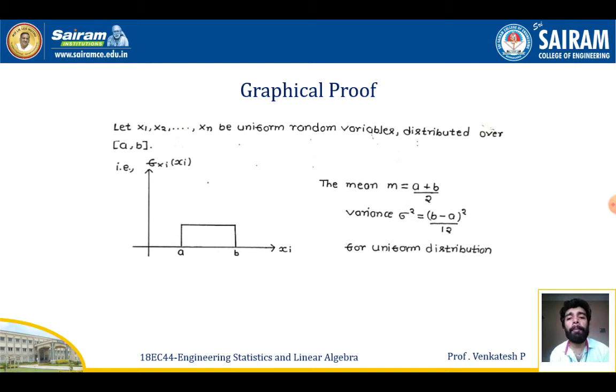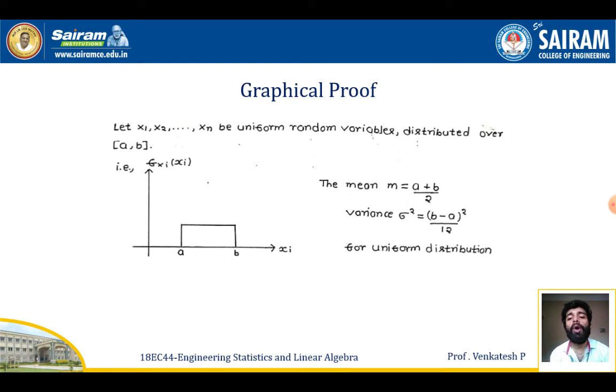Since I am applying the uniform distribution, and these random variables are also IID, the plot for the uniform distribution is given like this. This will be the xi axis and this will be the PDF. If I plot the uniform distribution curve, it will look like this. The mean of this uniform distribution is m equal to a plus b by 2, and the variance is sigma square equal to b minus a whole square by 12. This is for the uniform distribution case.